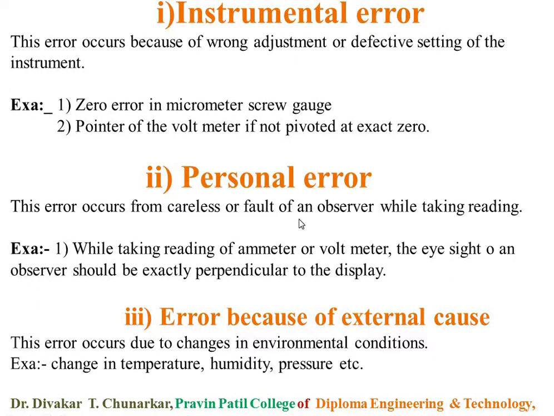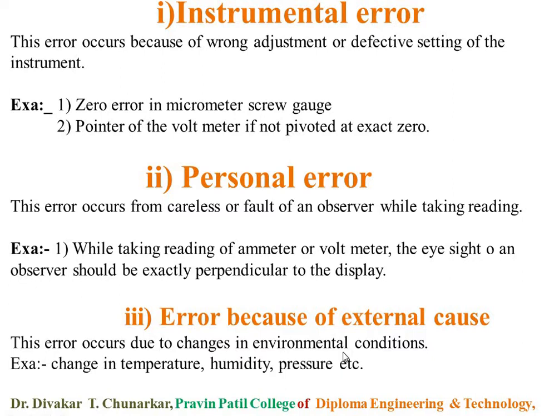Third type of systematic error: error because of external cause. This type of error occurs due to changes in the environmental condition, outside the home, outside the college, outside the laboratory.